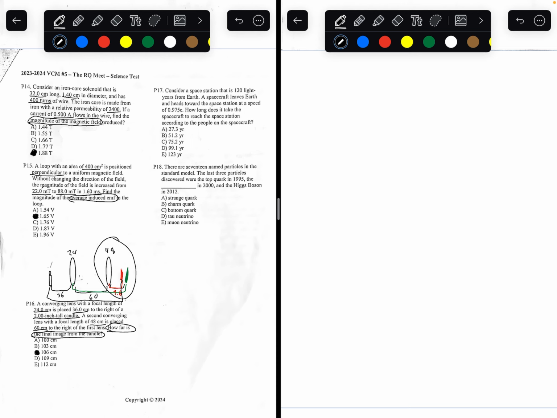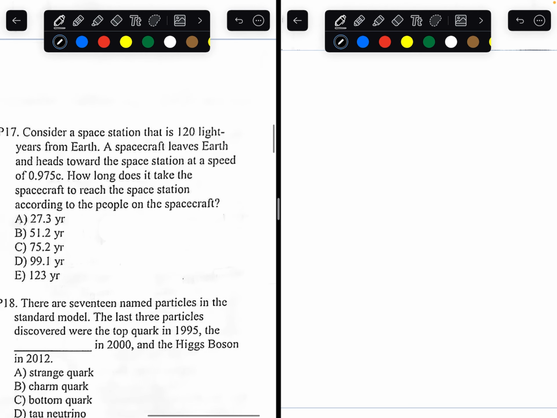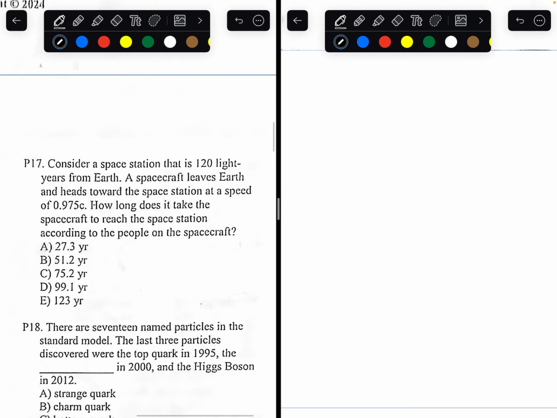Number 17. Consider a space station that is 120 light years from Earth. A spacecraft leaves Earth and heads towards the space station at a speed of 0.975 times the speed of light. How long does it take the spacecraft to reach the space station according to the people on the spacecraft?